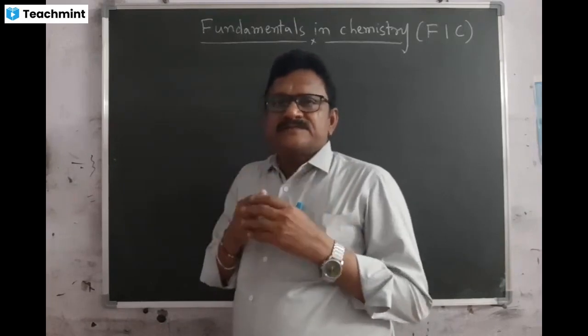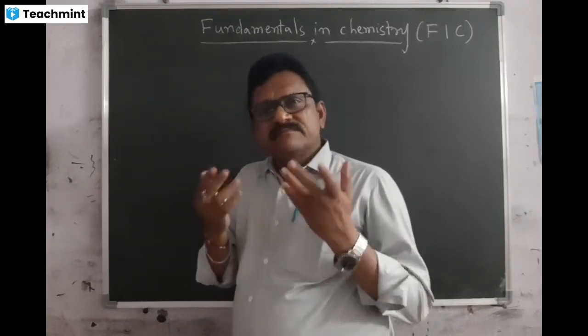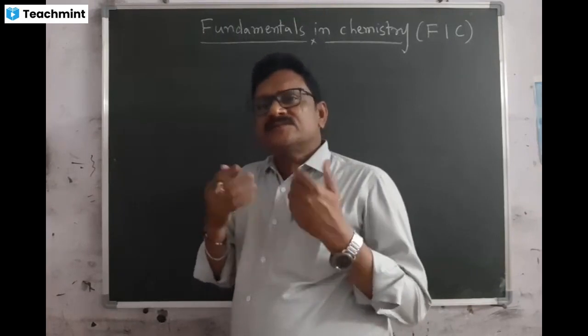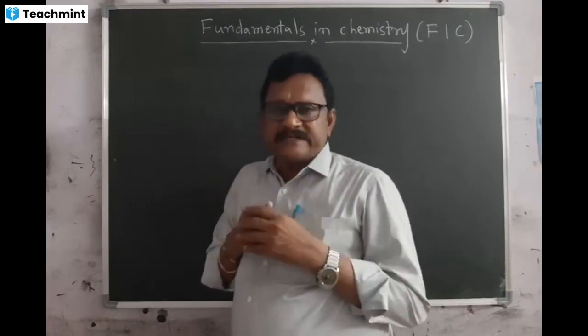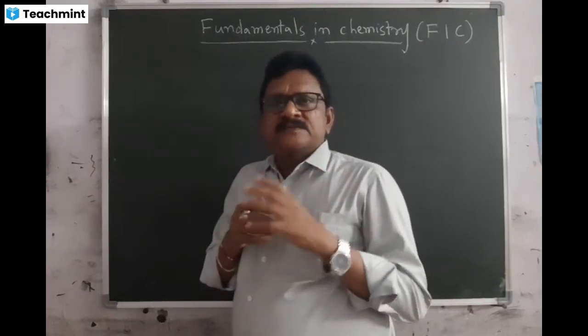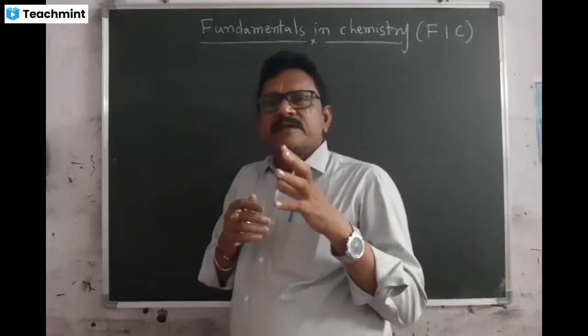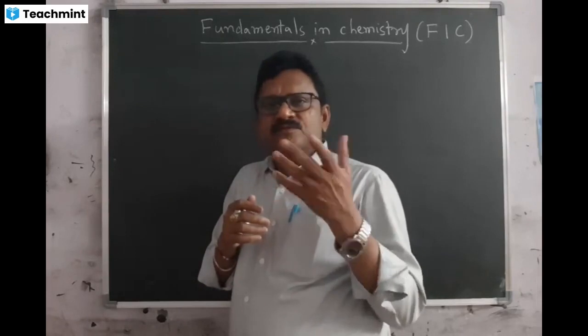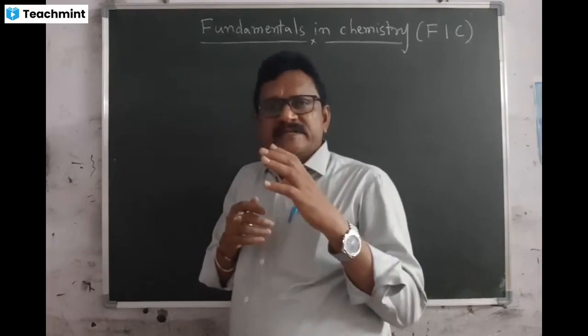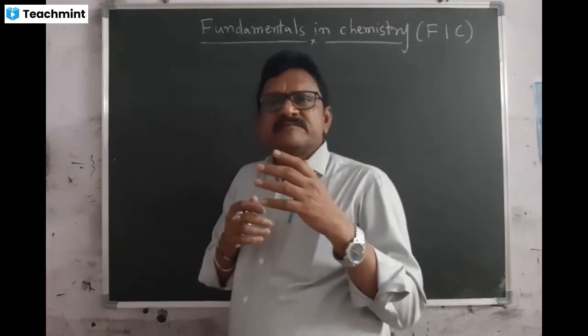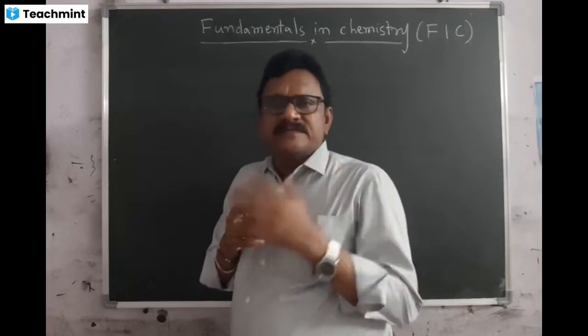Most of the elements we consider as metals, some are non-metals, and a few are metalloids. Scientists divided the elements into 18 groups and 7 periods to simplify the study of chemistry.